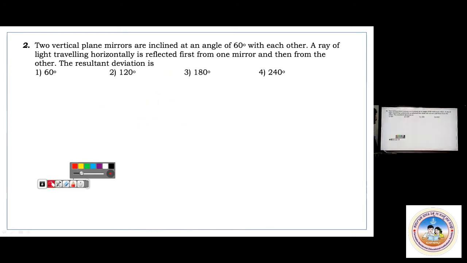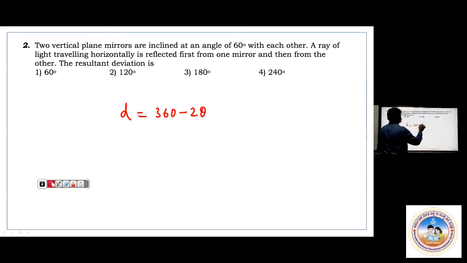Two vertical plane mirrors are inclined at an angle of 60 degree with each other.